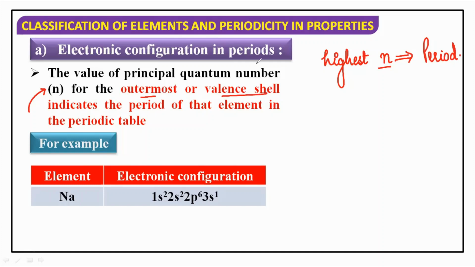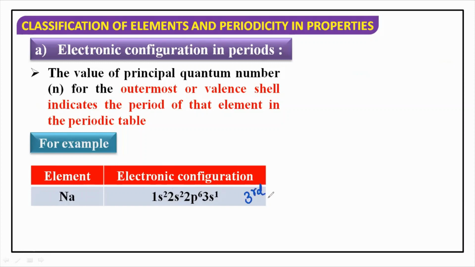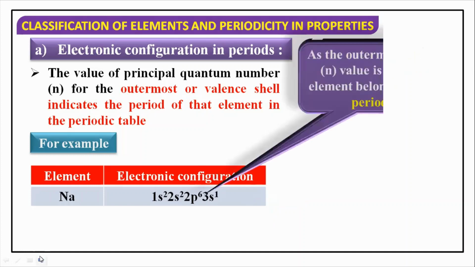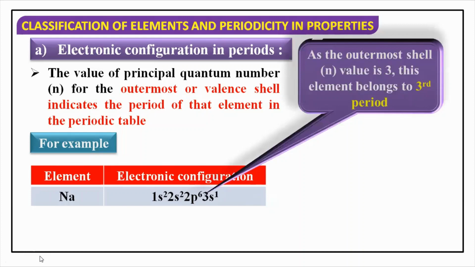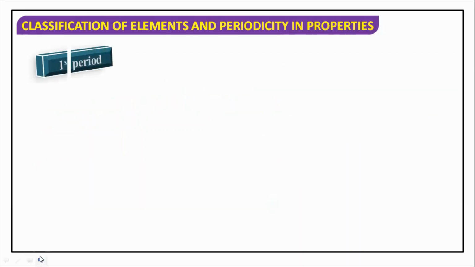So for example, if we go to sodium, the electronic configuration of sodium is 1s2, 2s2, 2p6 and 3s1. तो यहाँ पर आपका outermost जो n है that is 3. So the highest value of principal quantum number is 3. It means that sodium belongs to the third period of the periodic table. So in total how many periods are there? We have a total of 7 periods. So out of those 7 periods, sodium belongs to the third period. So just looking at the electronic configuration, we can easily explain the period of that particular element.